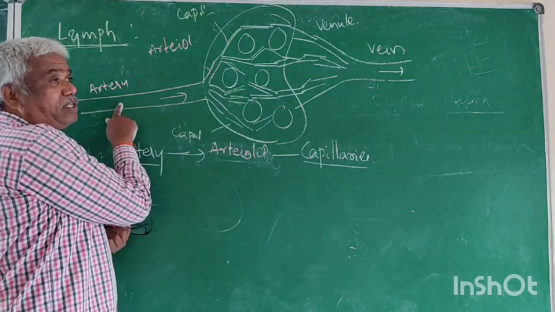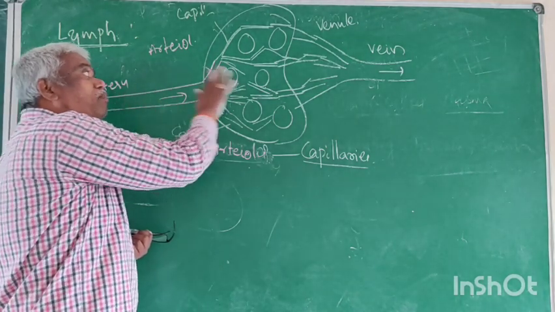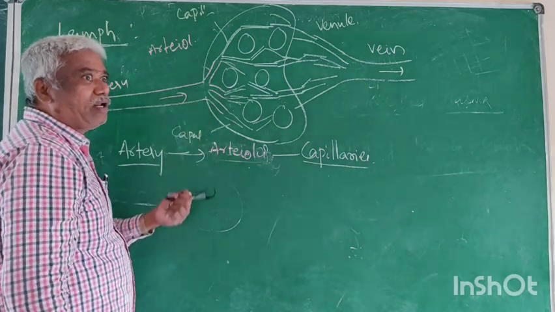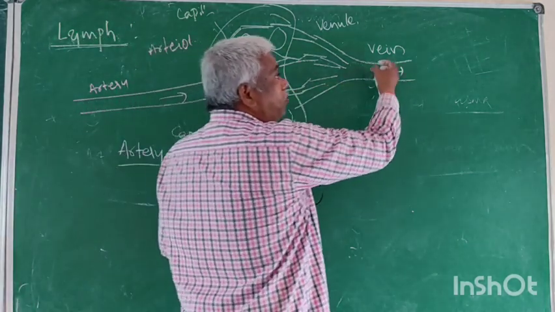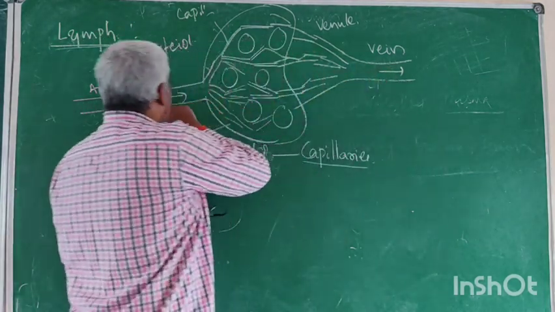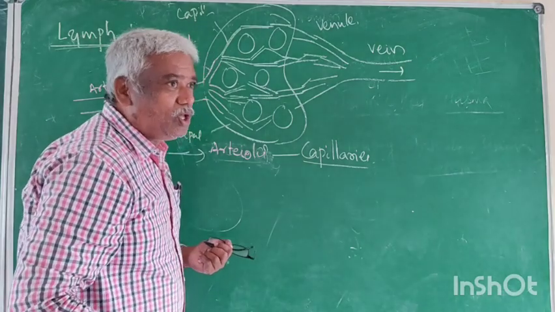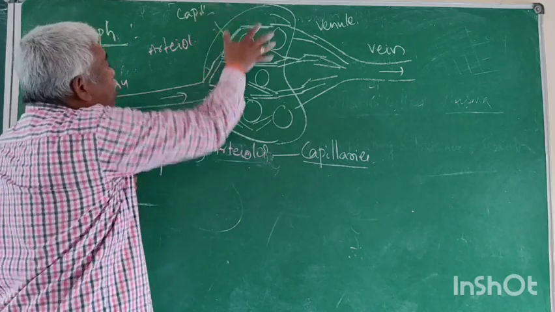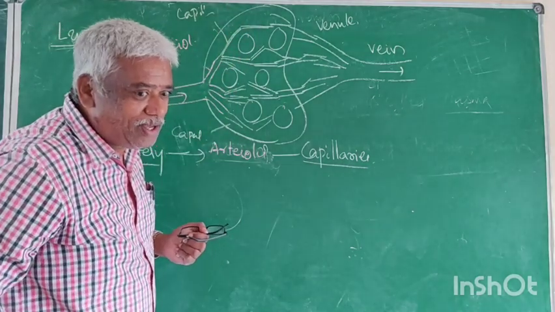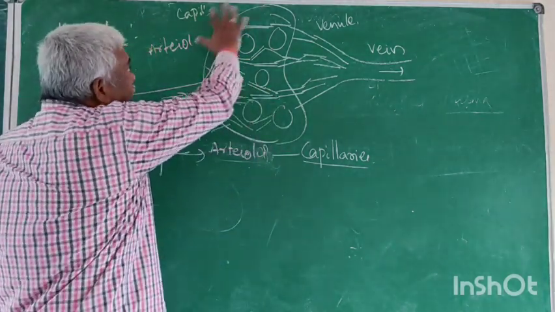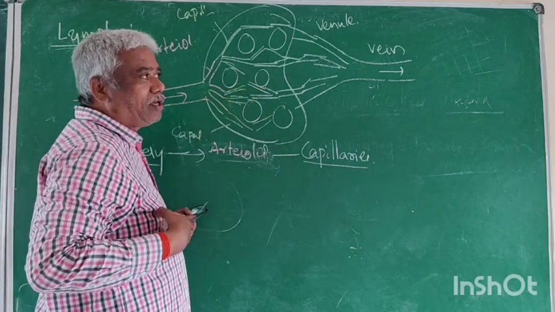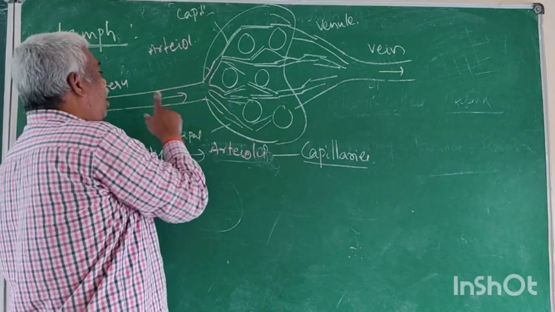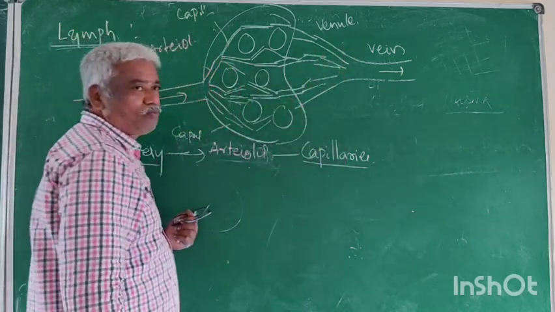Now the blood pressure is in the artery. The artery supplies the blood. This is the impure blood, and this is the pure blood. But we can see externally only to the organ, not external to the body. This organ is internal, and through the artery we can see it from the body.